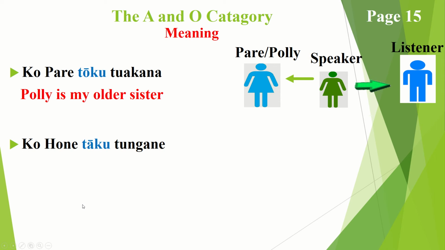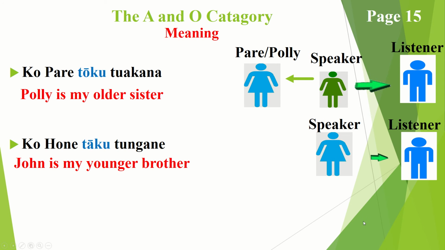Okay, so moving on to the next example is ko hone tāku tungane, which simply means John is my younger brother. Tungane and tāku is putting the brother, which is to a female, in the younger category or the inferior category, which is the R category. And the image says here that somebody is speaking to somebody. So we've got the speaker here again, speaking to a listener, saying that John here is my younger brother. So this lady here is saying that this little fella here is her younger brother.